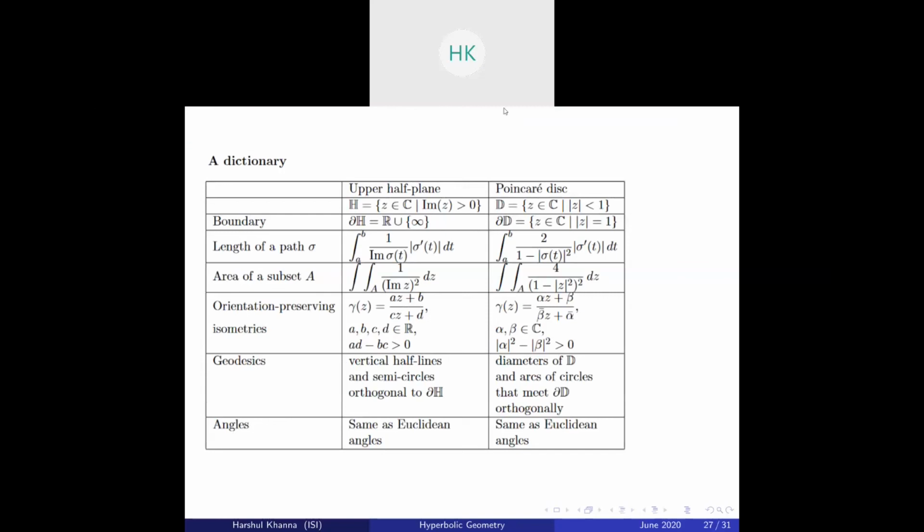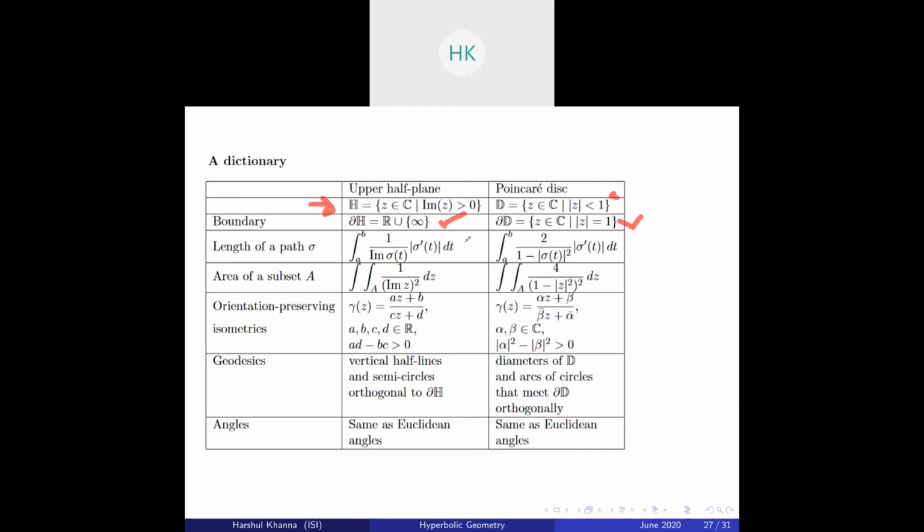So let's talk about this first. First of all, the set that is equipped with the metric. Wait, let me change from yellow. Yellow is a bit bright and is not visible properly. We take the upper half plane to be imaginary part of z greater than 0, and in the disk we consider the open disk which has radius 1. The boundary is the real axis union a point at infinity. The boundary of this open disk is |z| = 1, and topologically these are both the same.